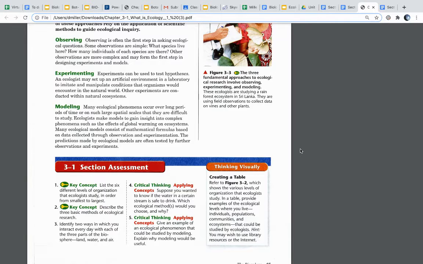Modeling. Many ecological phenomena occur over long periods of time or on such large spatial scales that they are difficult to study. Ecologists make models to gain insight into complex phenomena, such as the effects of global warming on ecosystems. Many ecological models consist of mathematical formulas based on data collected through observation and experimentation. The predictions made by ecological models are often tested by further observations and experiments.